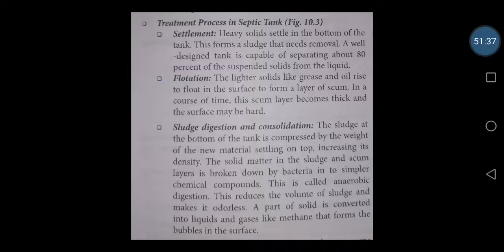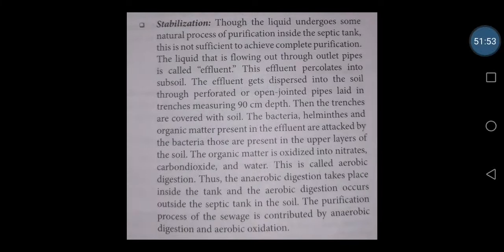It reduces the volume of sludge and makes it odorless, and a part of the solid is converted into liquids and gases like methane, which forms bubbles on the surface. So methane gas will be formed over there, and finally the stabilization will happen.